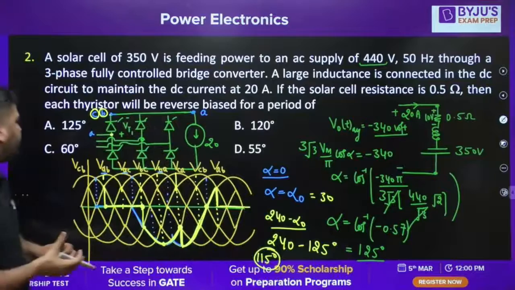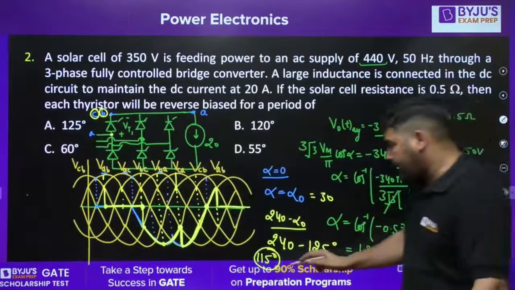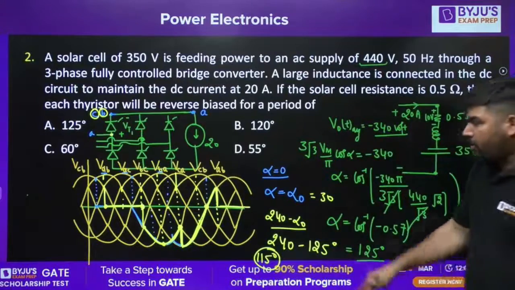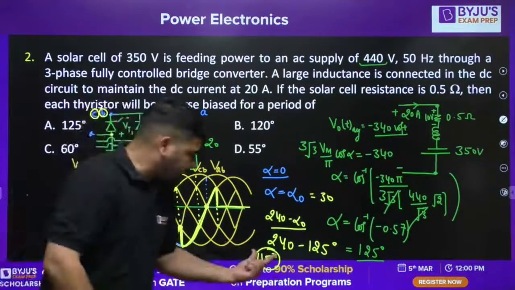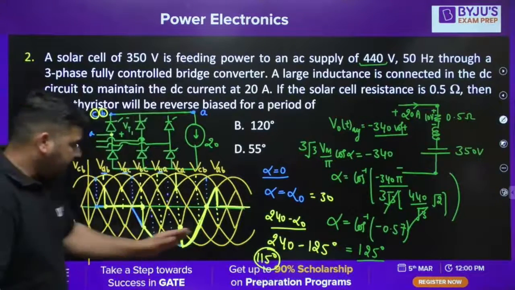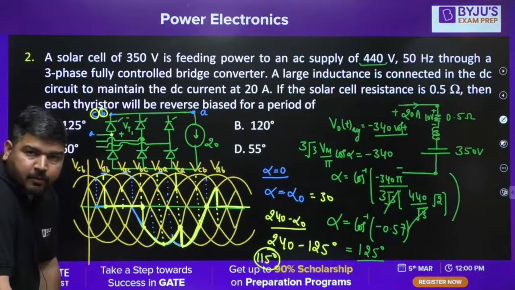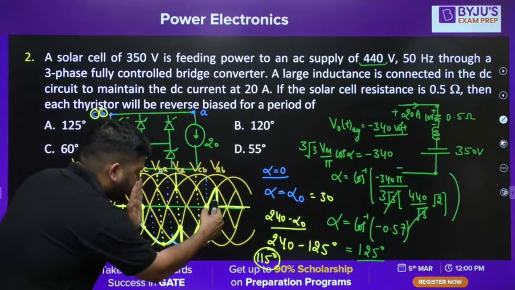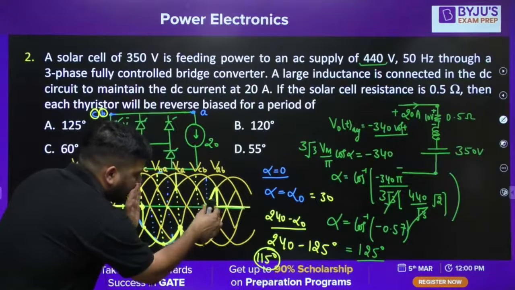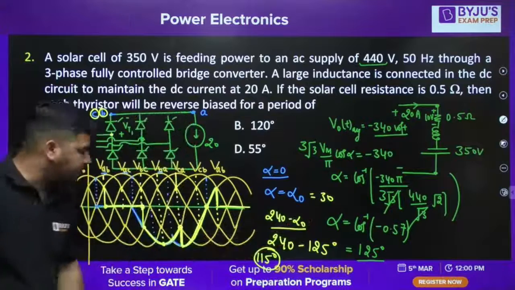No option is provided to you. 115 is not given in any option. So the answer has to be 115. I don't know how many of you have understood it. For some firing angle alpha naught, you can see that for 120 degrees the thyristor has 0 voltage, as it is conducting. But for the next 240 degrees, 240 minus alpha naught, it is reverse biased.